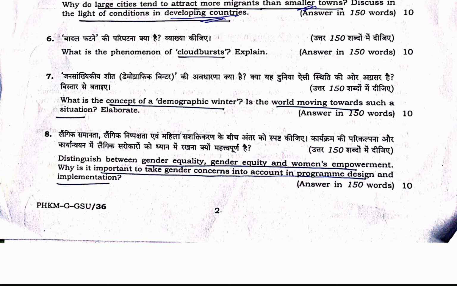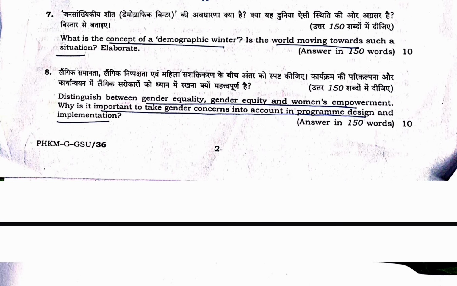Next question was, what is the phenomenon of cloudburst? That question is from NCERT, cloudburst, and we need to explain. Next was, what is the concept of demographic winter? Is the world moving towards such a situation? Elaborate. Demographic winter we had to explain, which mainly happens in upper latitudes, and then we have to explain